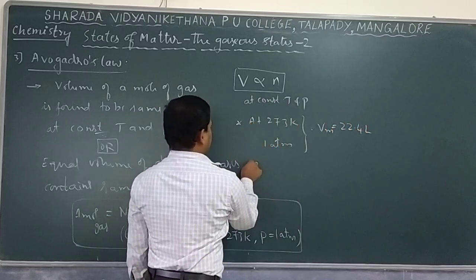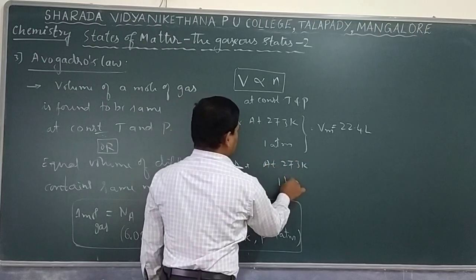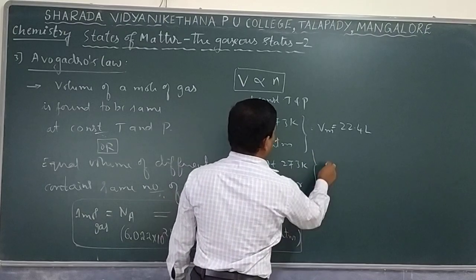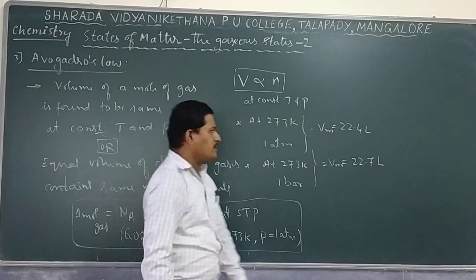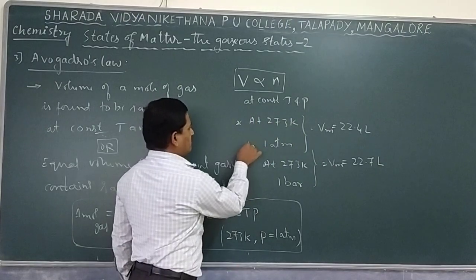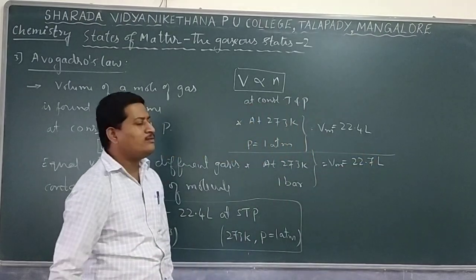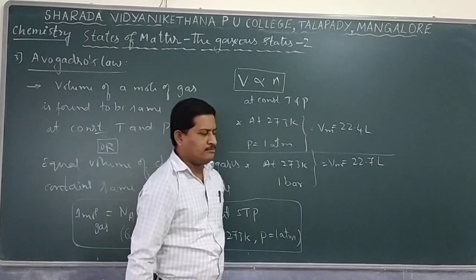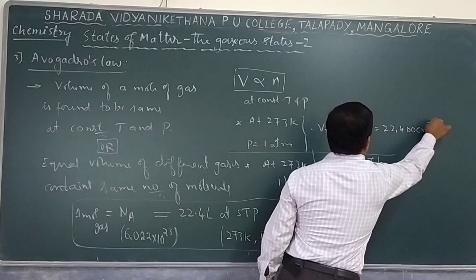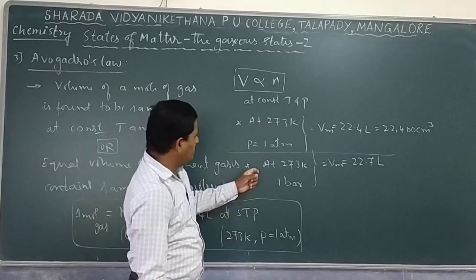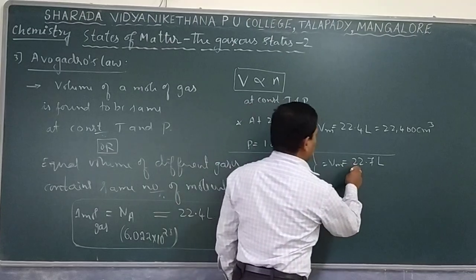But if the temperature is the same, 273 Kelvin, but the pressure is 1 bar, the volume now is 22.7 liter. Remember, at 1 atmospheric pressure, the volume occupied by 1 mole of gas is 22.4 liter, or in other words, we can say 22,400 centimeter cube. Clear?